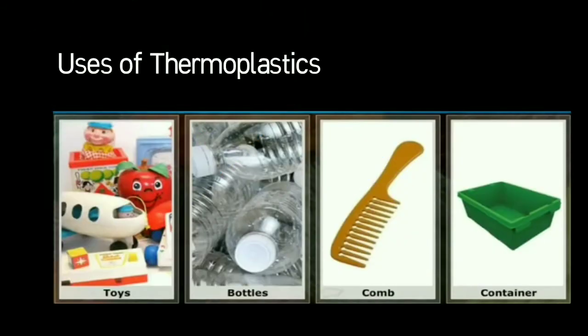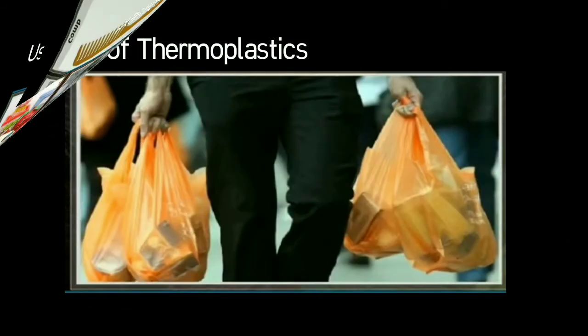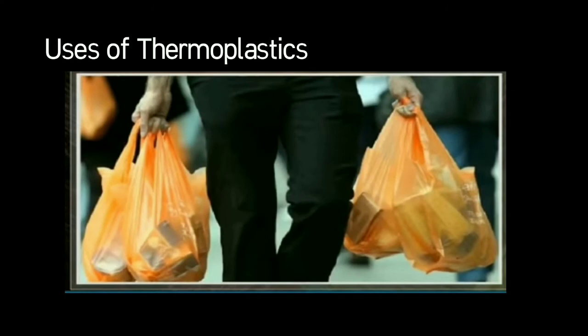Uses of thermoplastics. Thermoplastics are used for making toys, bottles, combs and containers. Polythene is one of the most famous types of plastic, which is used in manufacturing carry bags and for wrapping food and other eatables.